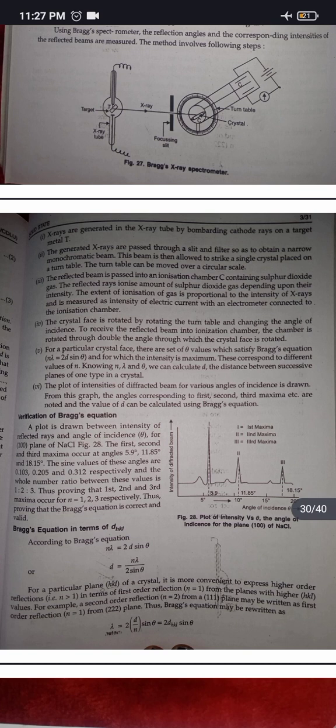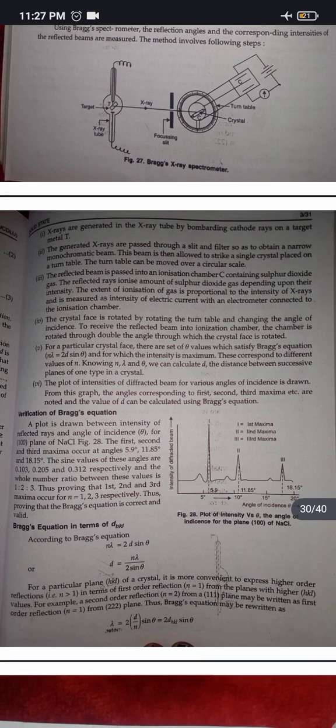The reflected beam is passed into an ionization chamber C containing sulfur dioxide gas. The reflected rays ionize an amount of sulfur dioxide gas depending upon their intensity. The extent of ionization of gas is proportional to the intensity of X-rays and is measured as intensity of electric current with an electrometer connected to the ionization chamber.